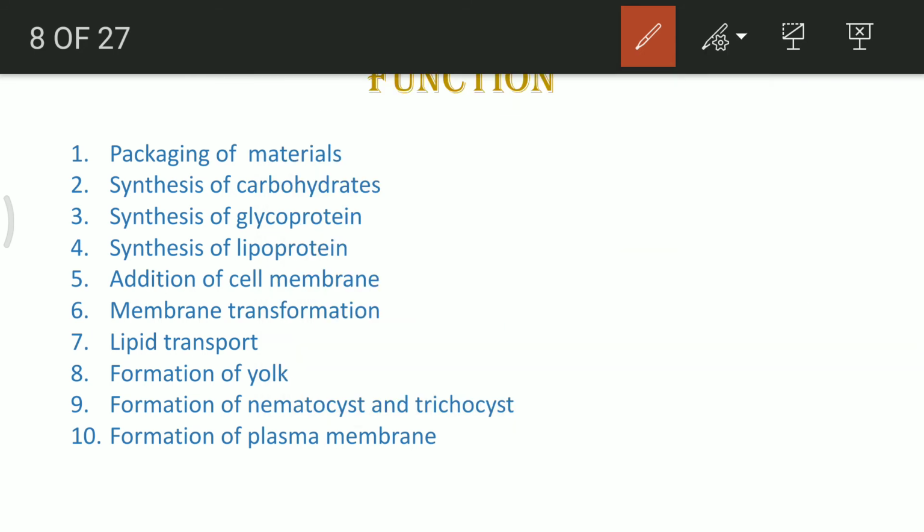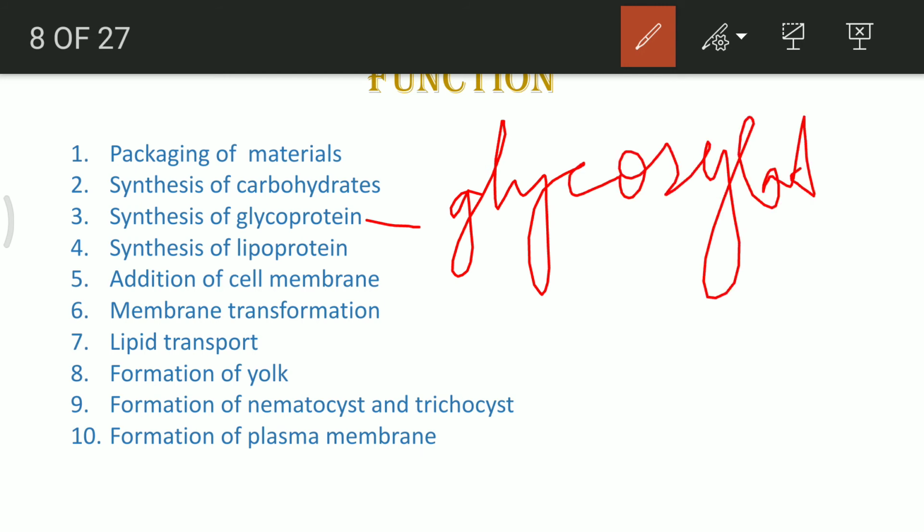Synthesis of glycoproteins and lipoproteins also takes place by the Golgi apparatus. Now there are various processes which occur in this case. The glycoproteins are formed after the process of glycosylation, that is removal of certain units from the glycogen, or just addition of a glycogen and a protein together, which has to undergo an acetylation reaction. So that acetylation reaction actually occurs in this case.